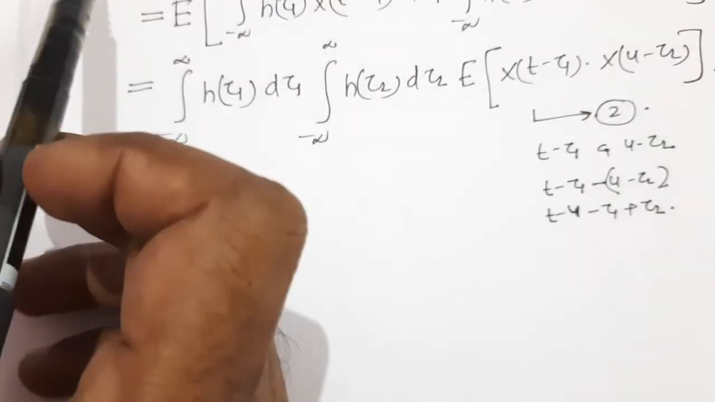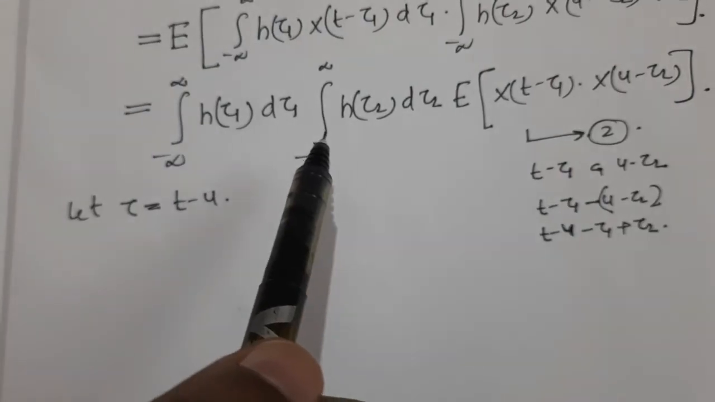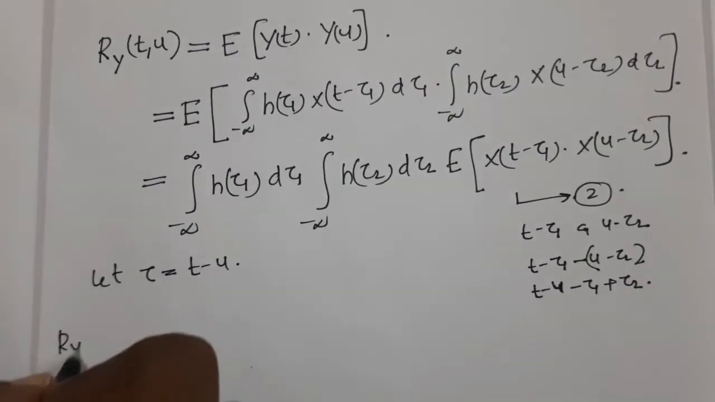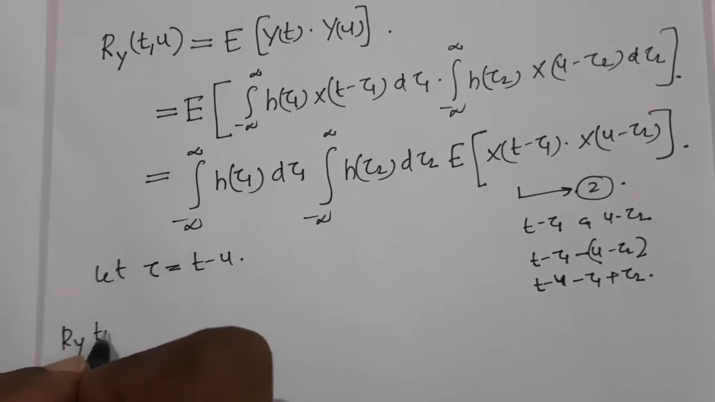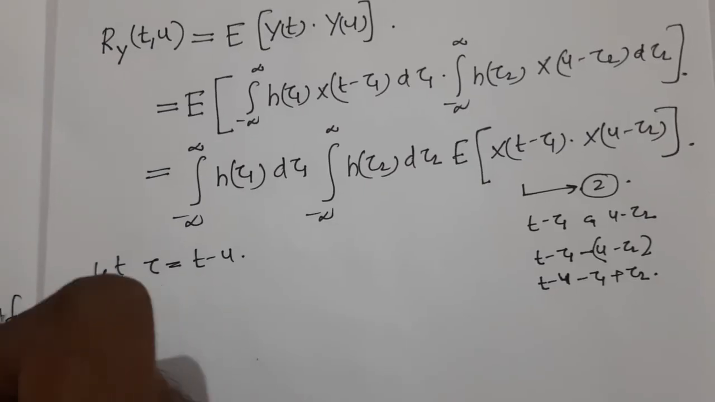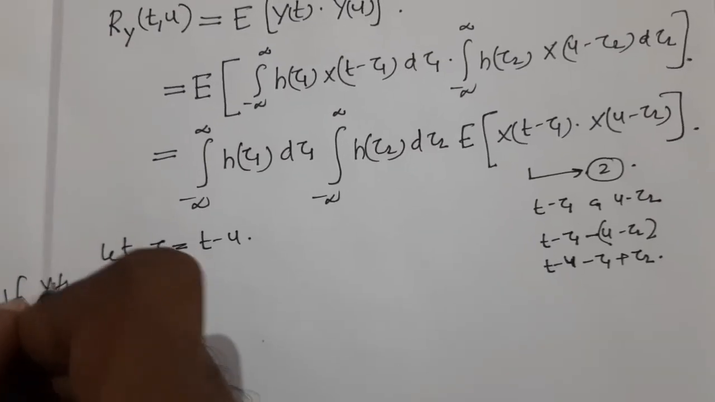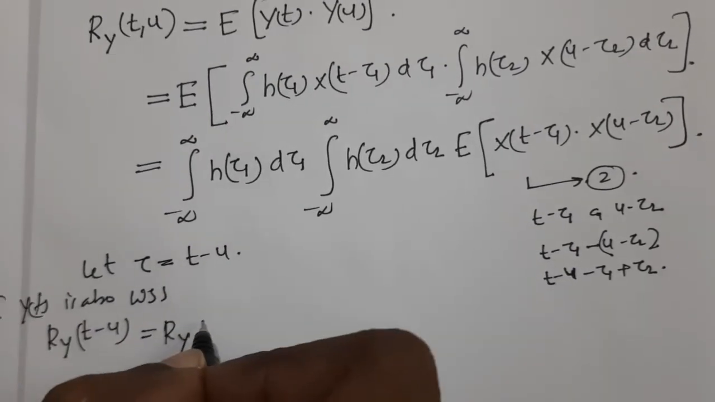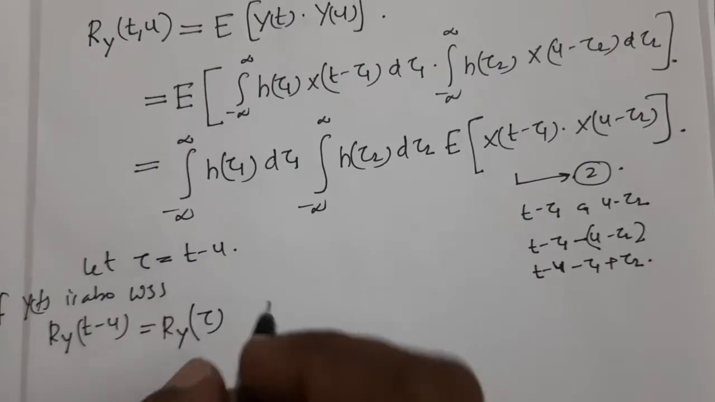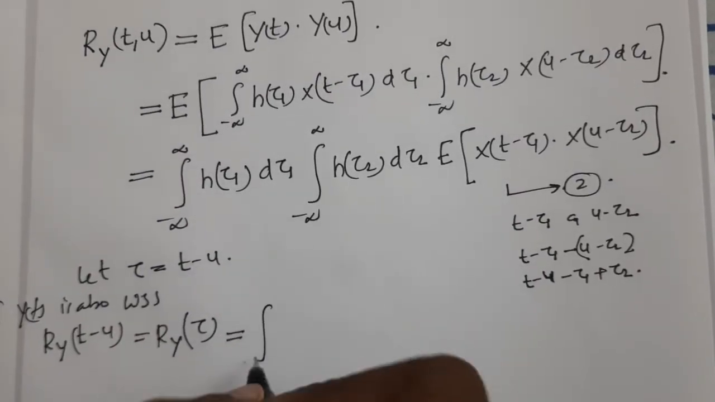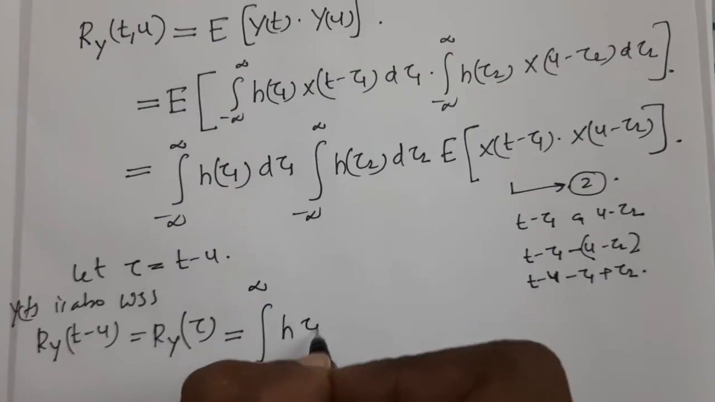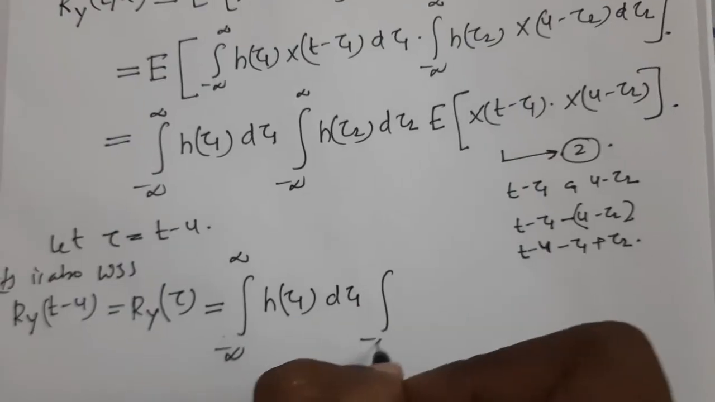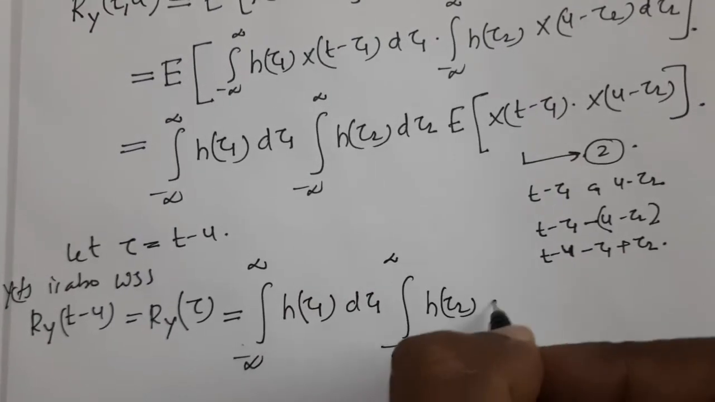Now we know that if the given random process is WSS, the autocorrelation function depends only on the difference between the observation times. So Ry(t,u) is Ry(t minus u), if Y(t) is also WSS, which is equal to Ry(tau), where tau is t minus u. This will be equal to integral minus infinity to plus infinity h(tau 1) d tau 1 integral minus infinity to plus infinity h(tau 2) d tau 2.